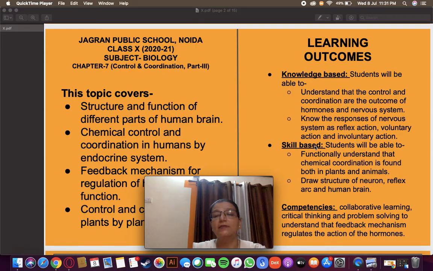In skill-based learning outcomes, you will be able to understand functionally that chemical coordination is found in both plants and animals, and you will be able to draw the structure of the neuron, reflex arc and human brain.